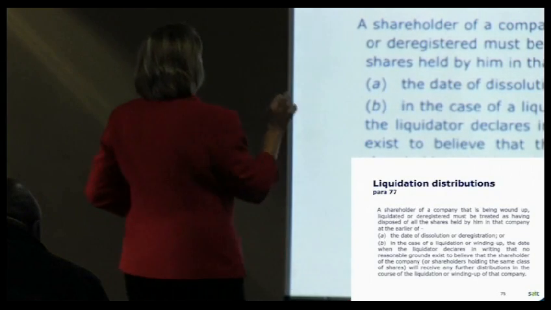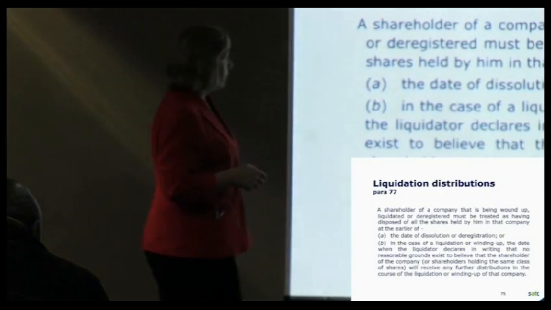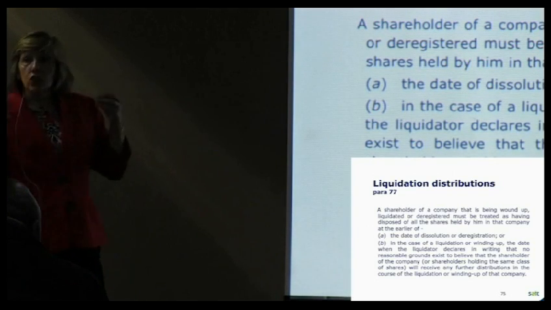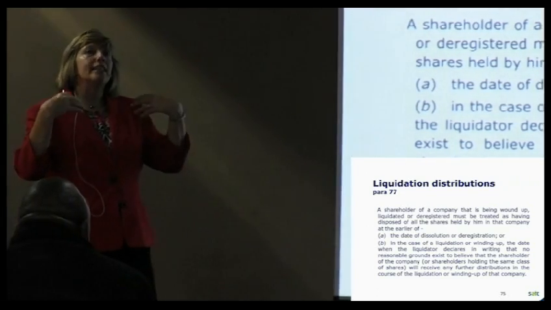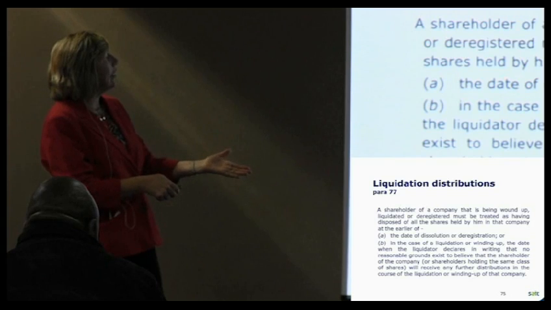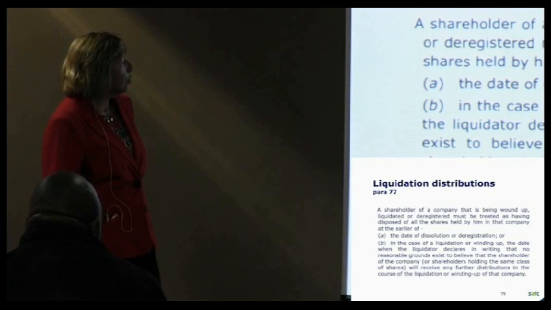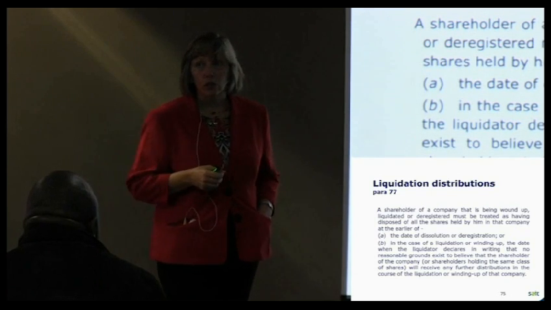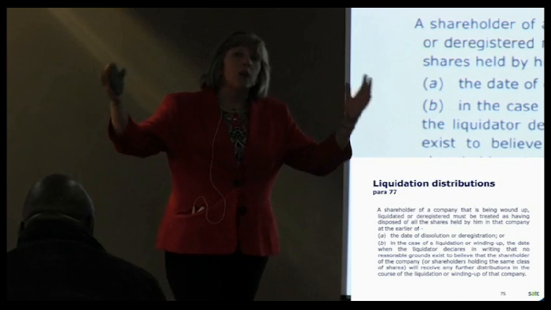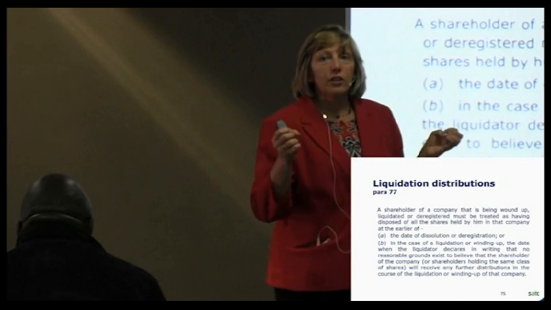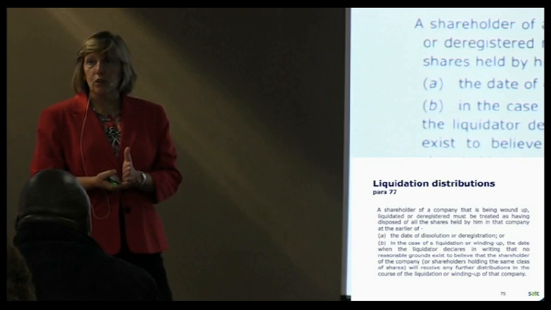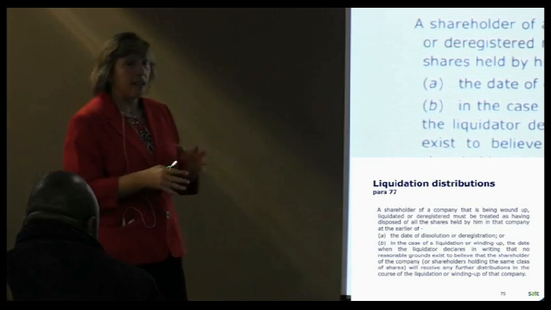I just want to alert you to paragraph 77 of the 8th schedule that says if the company is wound up, liquidated or deregistered, the person, the shareholder, we now talk about a holder of shares, he's deemed to have disposed of all the shares held in that company at the earlier of dissolution, or in the case of liquidation or winding up, the date that the liquidator says there's going to be no more distribution from that company. So you don't wait until this company eventually ceases to exist. These rules tell you that you take a stand and say, we have now got a disposal of those shares, work out the capital gains tax and declare that accordingly in your tax return.